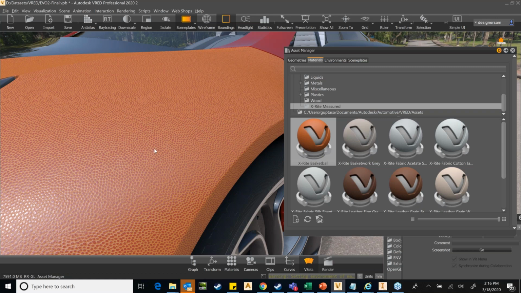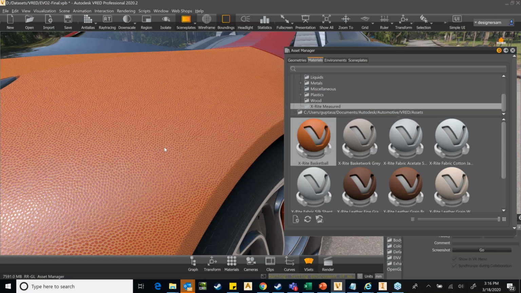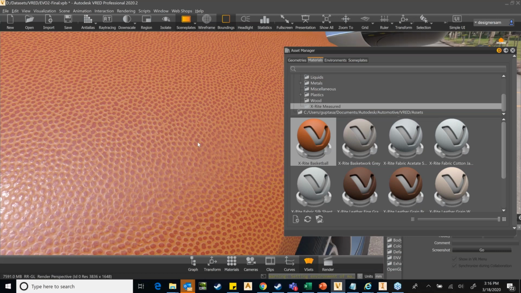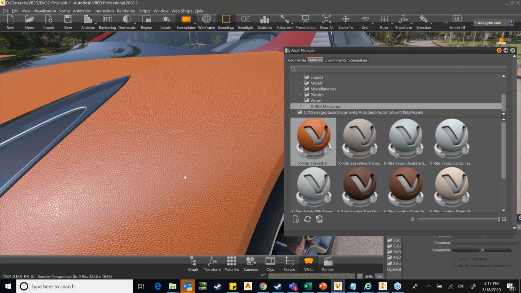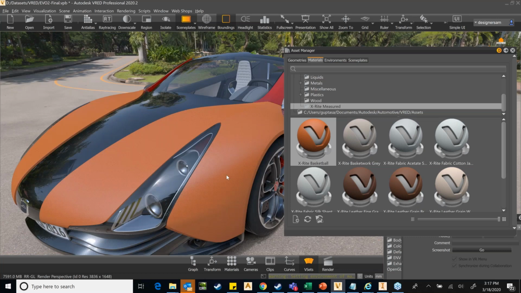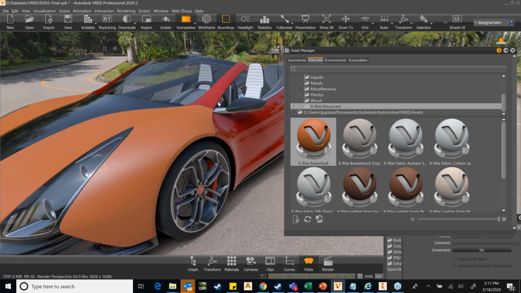And you can see that this is not a texture map. This is actually an AXF file, coming directly from the physically measured material. This is something very unique to VRED.